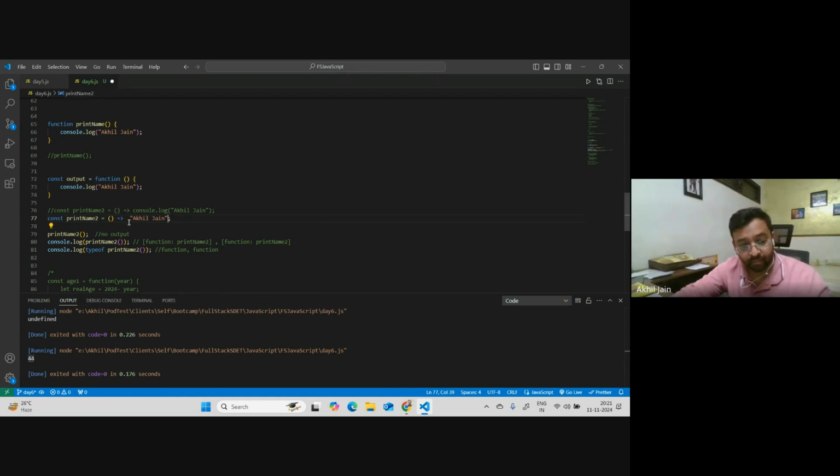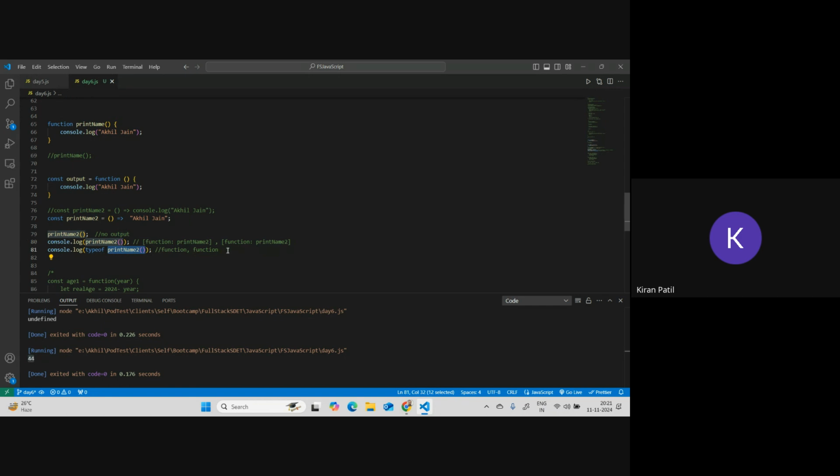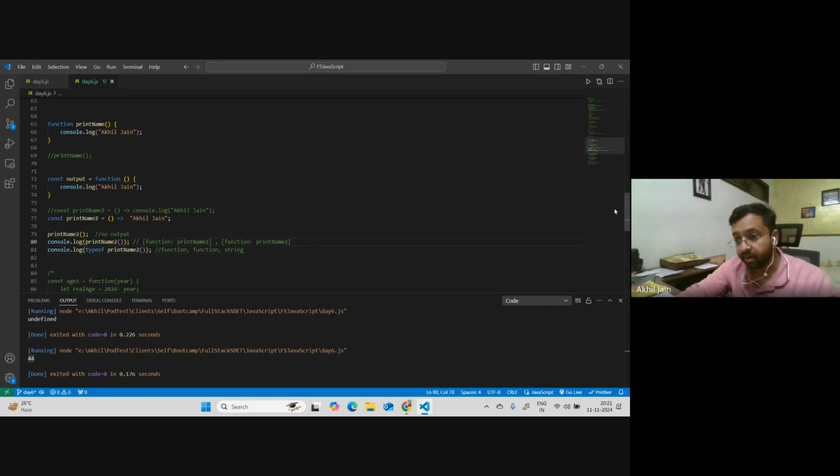So by default, it inherently returns you the thing if you write in this way, in a single line of code without the braces. So it will return Akhiljan. So I am receiving Akhiljan. Once this expression gets evaluated, it has the value of Akhiljan, and when you're printing it, it prints Akhiljan on the screen. And now if I ask you what is the type of this complete thing after evaluation, what would be the output here? String. String, string. Absolutely correct.